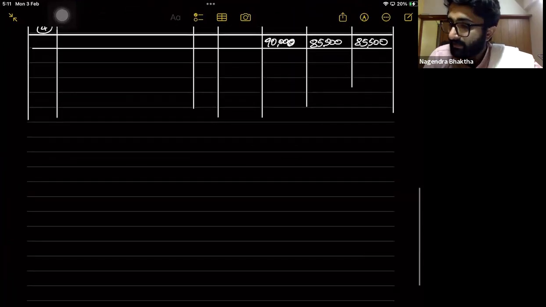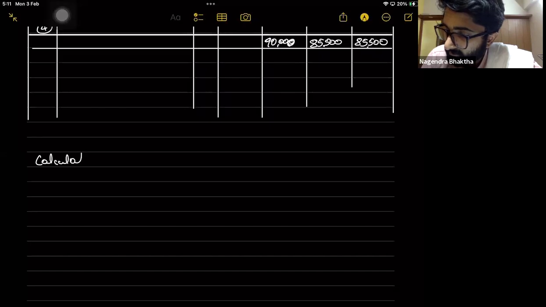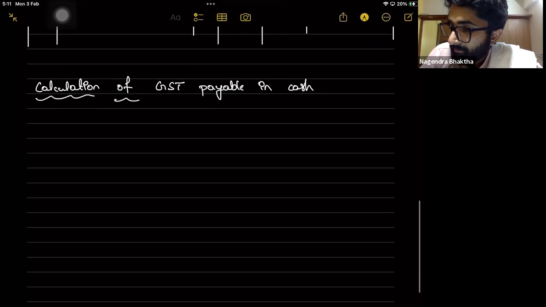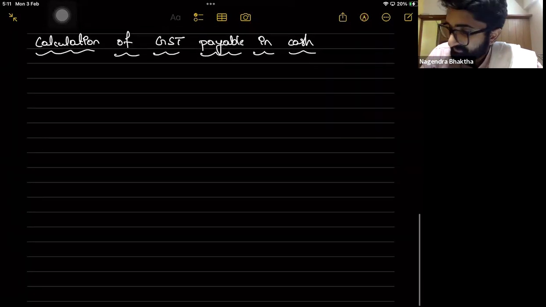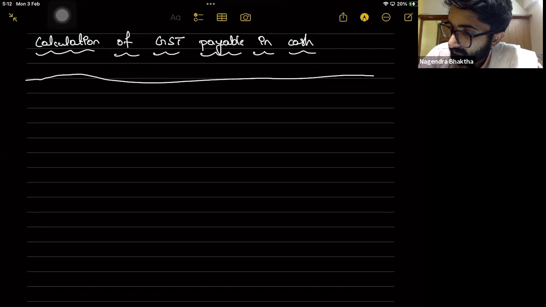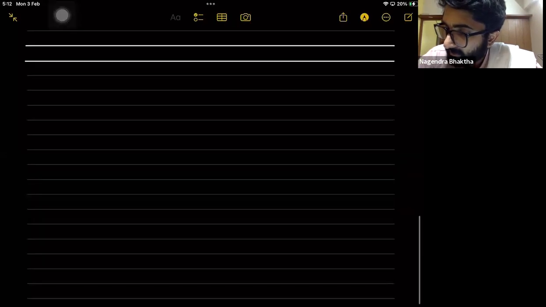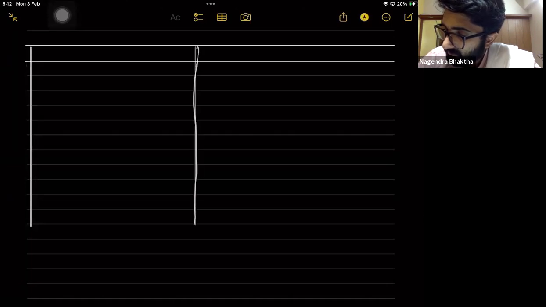Now the next one, calculation of GST payable in cash. See, it is a very simple point. People don't have to worry. You have already calculated everything.